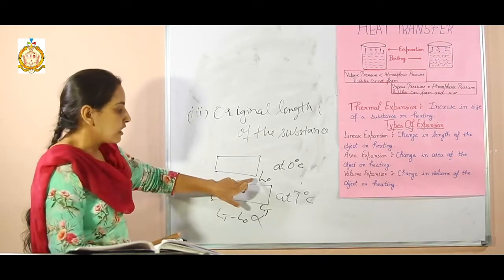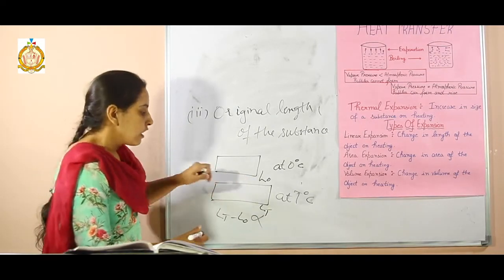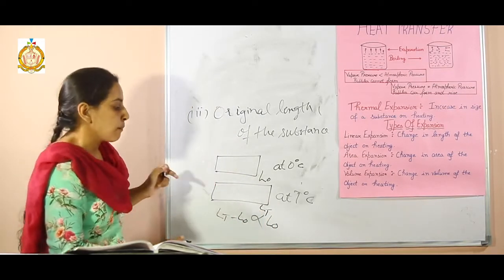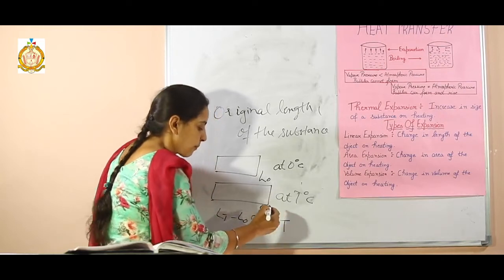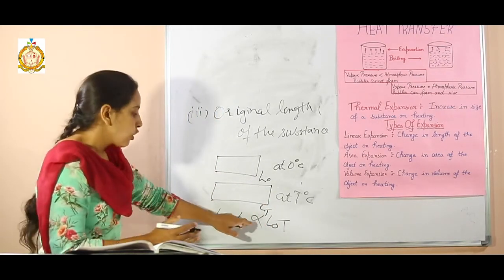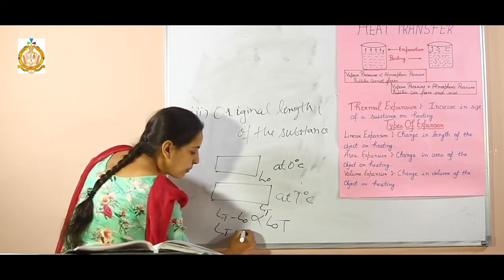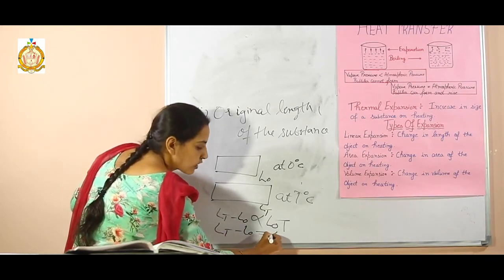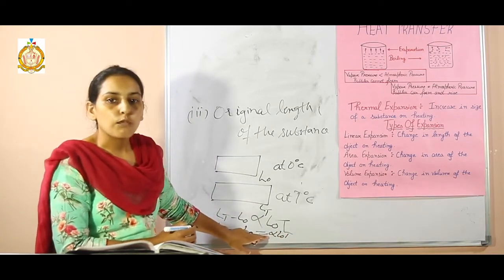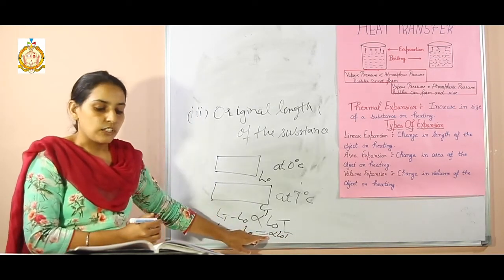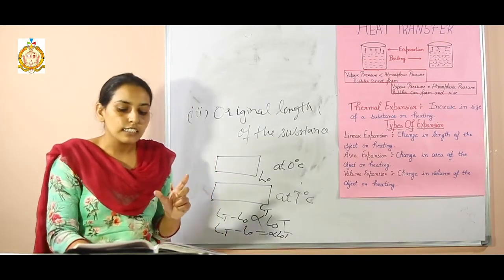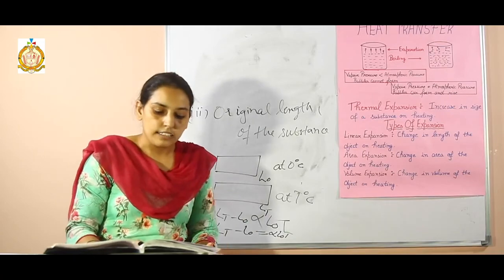On the original length, and the original length here is L0, and the second thing is temperature T, so L0 T. How can we remove the proportionality? By adding the coefficient. LT minus L0 is equal to alpha L0 T. Here alpha is the coefficient of linear expansion, and it is measured in ppm, that is parts per million. Thank you.